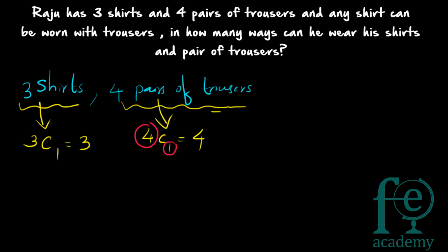So here a shirt is selected, a pant is selected. So it is a case of combination. How many ways can he select a shirt? Out of 3 shirts, he has to select 1 shirt. So it can be done in 3C1 ways.